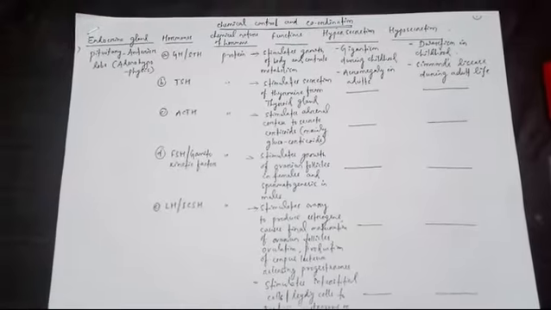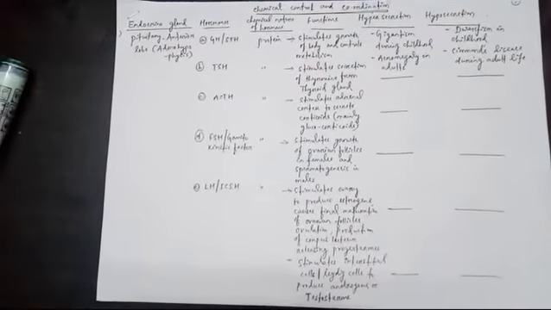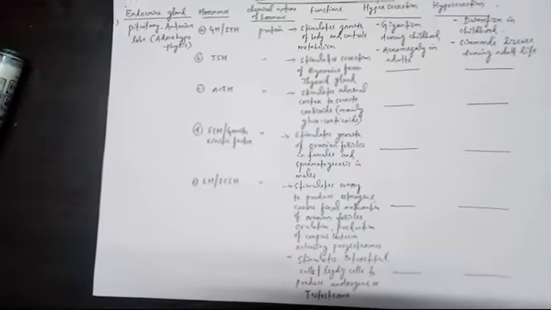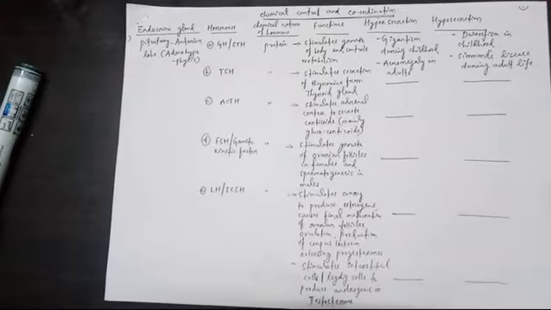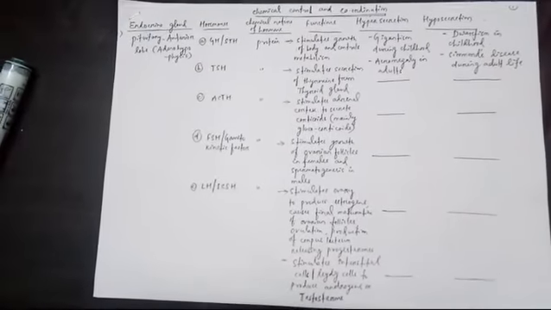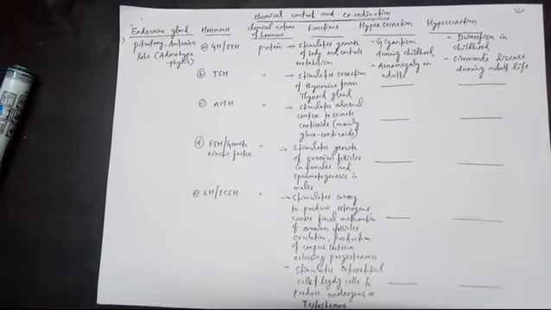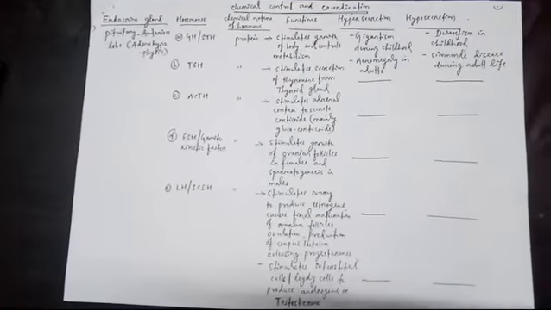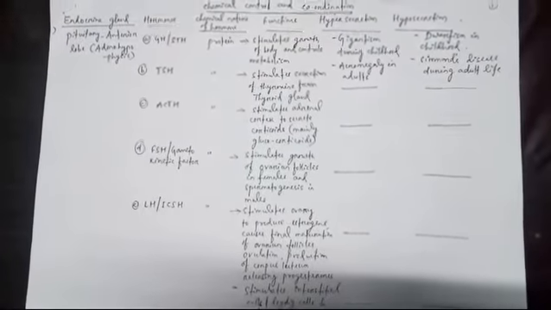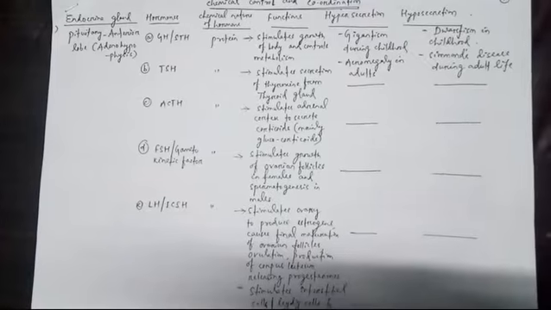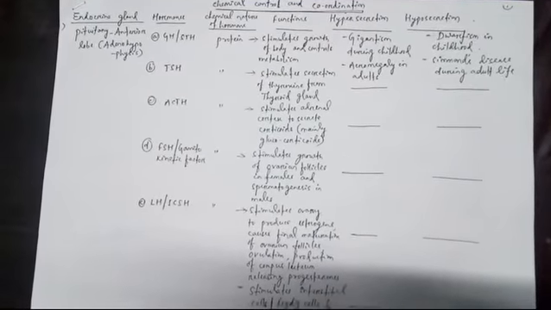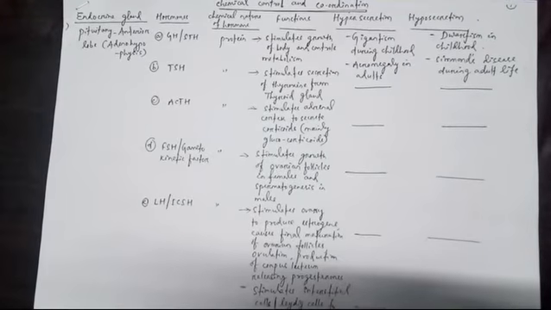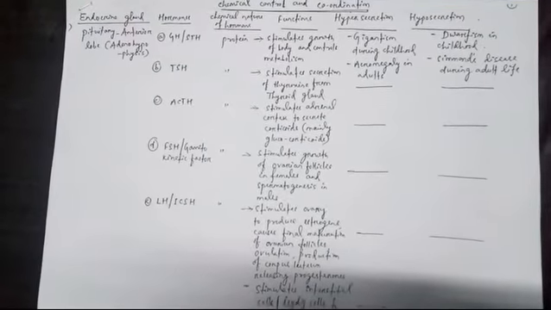See here, chemical control and coordination. I have made one material for you. Endocrine gland, first one, the pituitary. The anterior pituitary releases 6 hormones, as we have discussed. The first one, hormone list A, is GH or STH. GH is the growth hormone, also called STH, somatotropic hormone. Chemically, this hormone is proteinaceous by nature, and its function is to stimulate growth of the body and control metabolism.